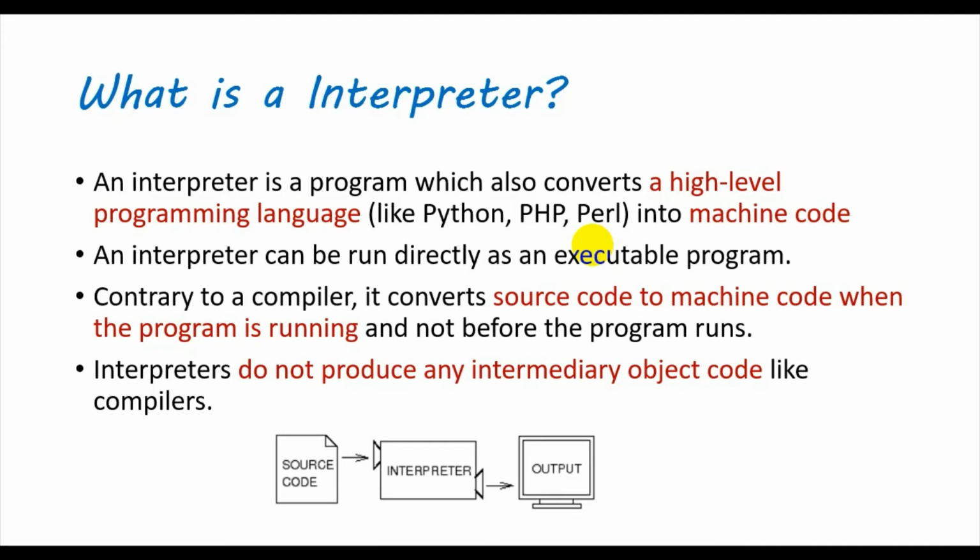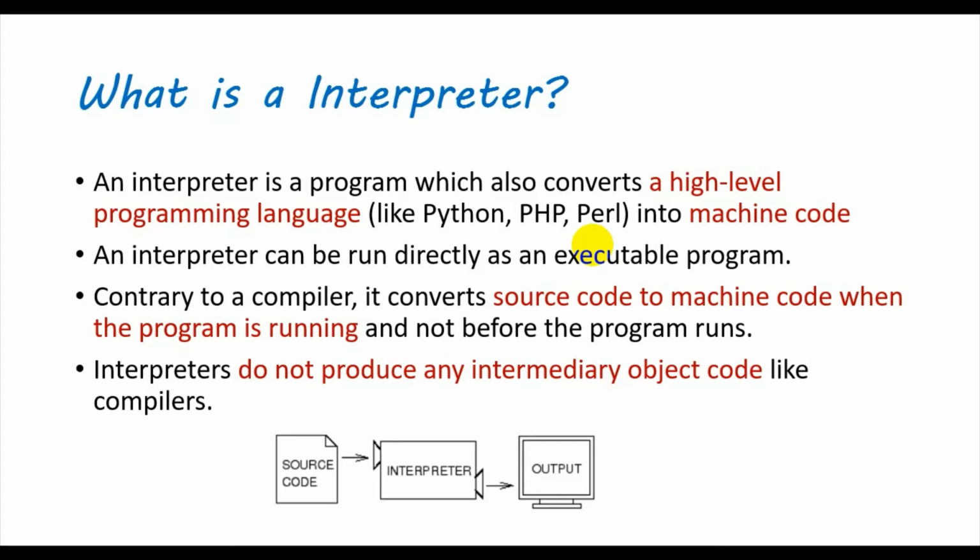Then, what is an interpreter? An interpreter does the same job as the compiler. It converts the high-level language into machine code. In a compiler, we give a source code which will be converted into a file format. Then only we will run that file and execute it. We will get the output.